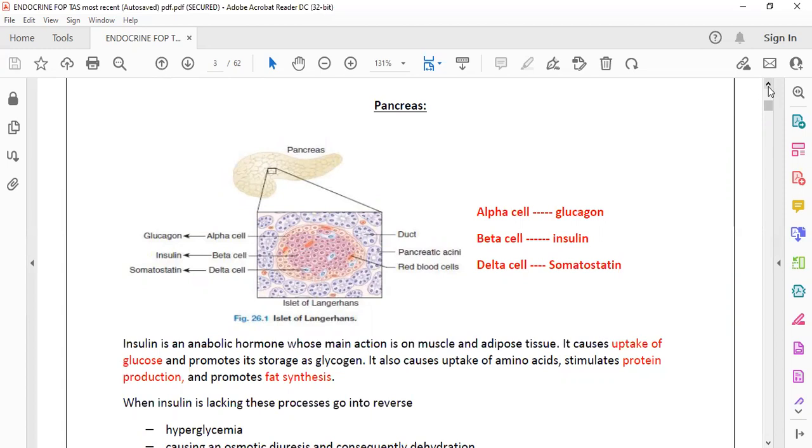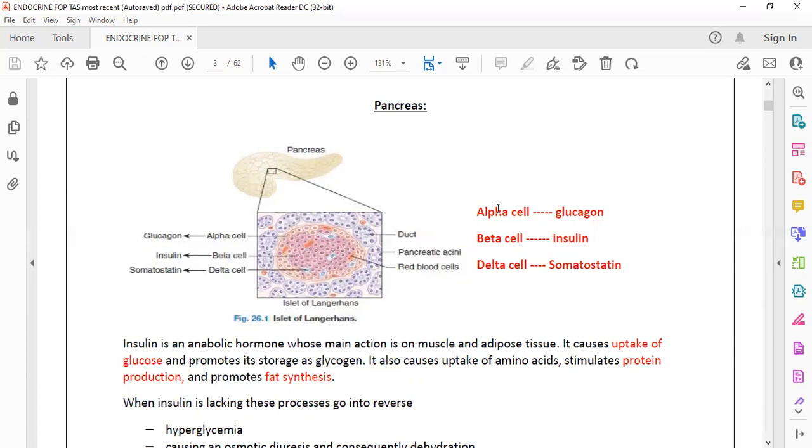The syllabus on the RCPCH site is written as endocrinology and diabetes mellitus. Last year, total questions from endocrine in the FOP were 8, and among them 5 were from diabetes mellitus. So you can understand how important diabetes mellitus is. Okay, let us start.